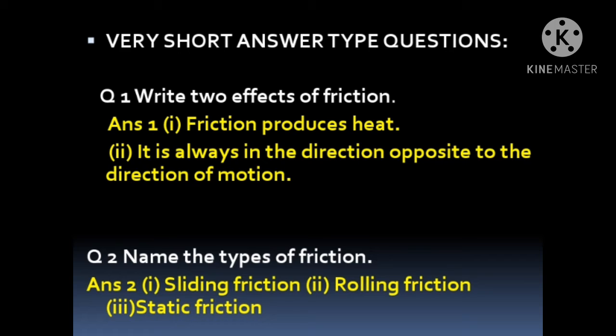Now question number 2. Name the types of friction. Very easy question. Types of friction. Children, we know friction is of three types: sliding friction, rolling friction and static friction. Sliding, rolling and static friction.